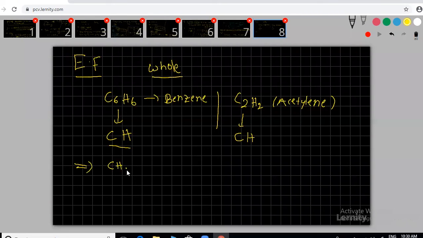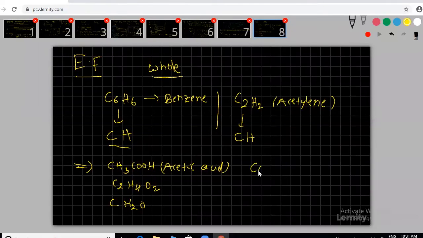Acetic acid. What is the simplest formula, sir? This is acetic acid. Can I make it here C2H4O2? Anything wrong? How many carbons? 2. How many hydrogens? 4. Simplest ratio, you can cancel 2 by 2, you can divide by 2. We'll get here CH2O. This is the simplest formula.